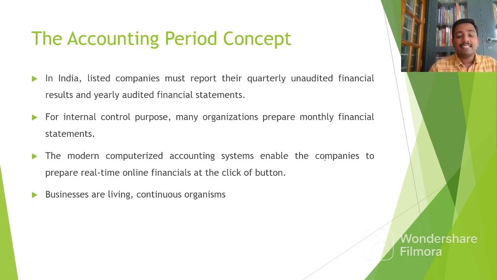The business is also considered a living organism or a continuous organism. It is a living being, and it continues for a longer period. That's why the entire, longer life of the business is cut down to a smaller time interval, and that smaller time interval is known as the accounting period.